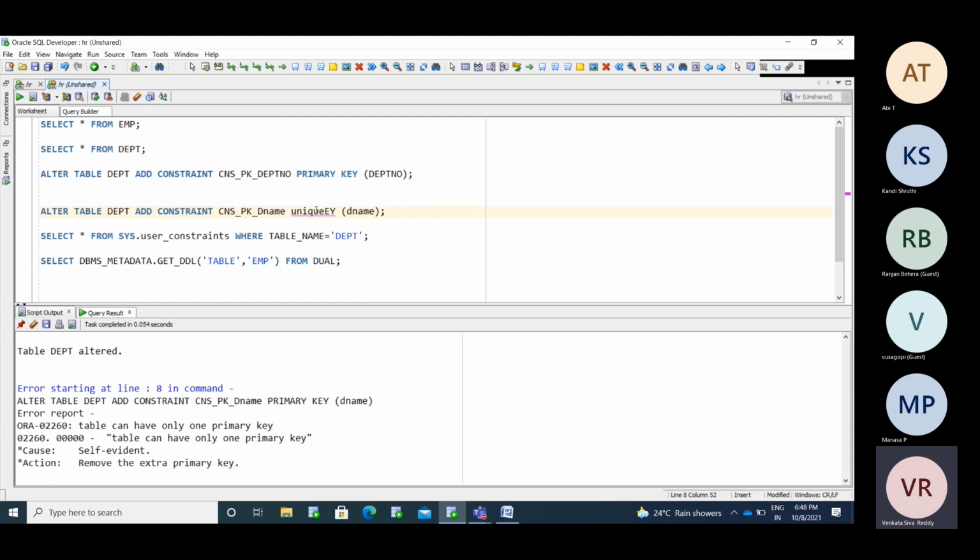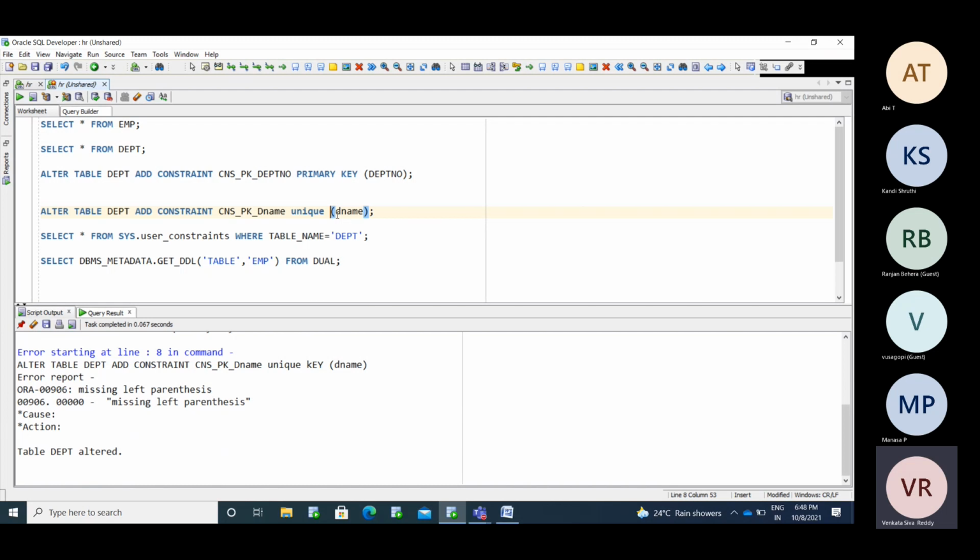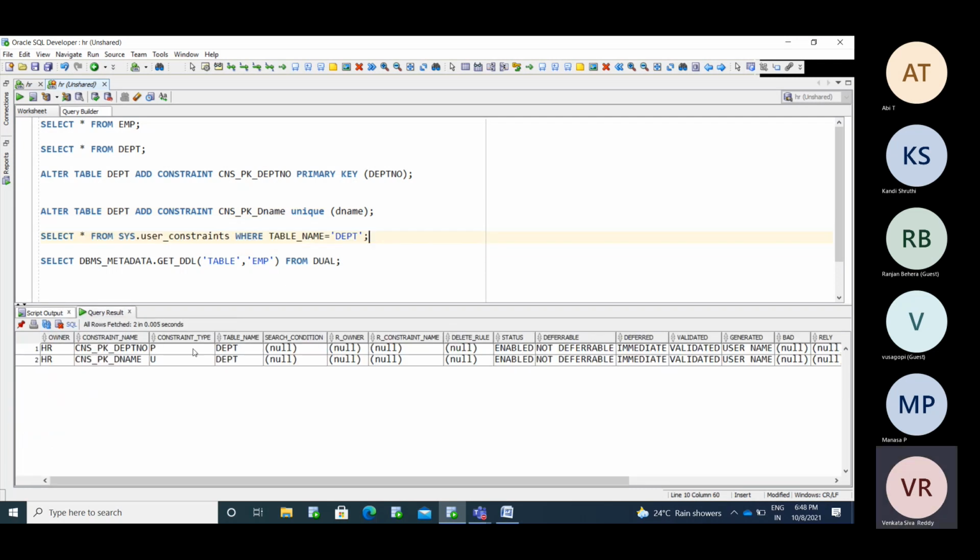While adding the unique constraint, we need to use the keyword unique; otherwise it will give an error. Now I have created the constraint for the dname column. You can verify it here in user_constraints. I have created the constraint name in mixed case, capital and small letters both.